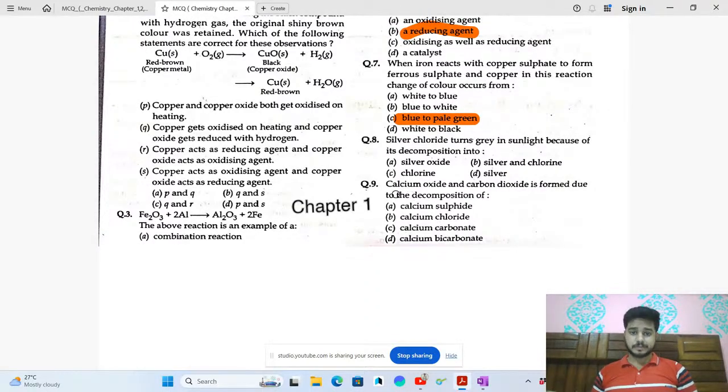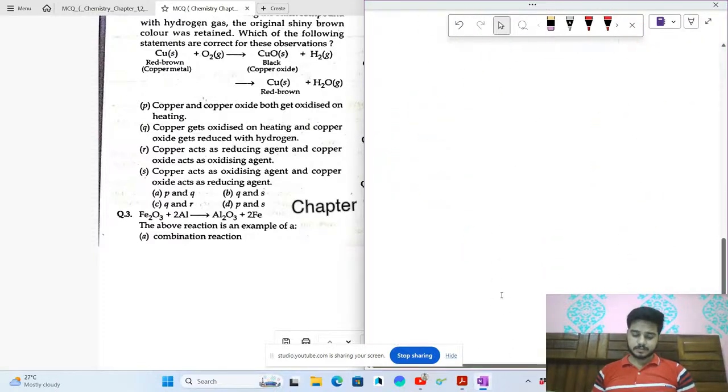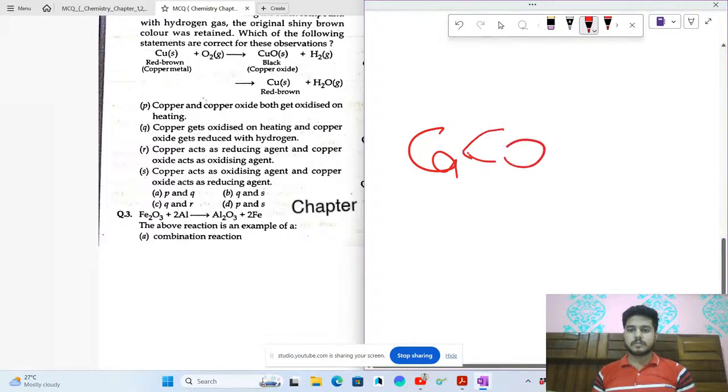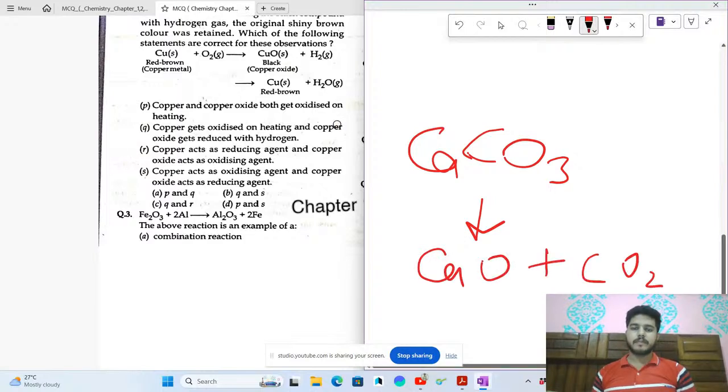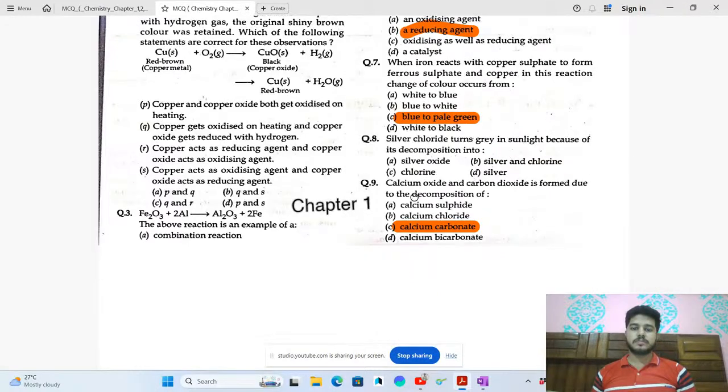Now the ninth question. Calcium oxide and carbon dioxide are formed due to decomposition of, so you can say, calcium carbonate. This is also a very easy reaction, I guess. This will be CaCO3 breaks into CaO plus CO2. Okay, you can balance the reaction also.